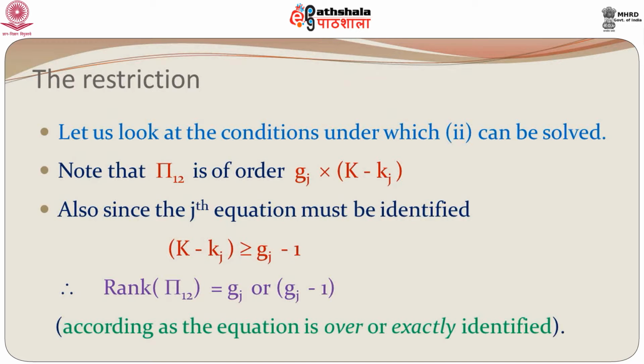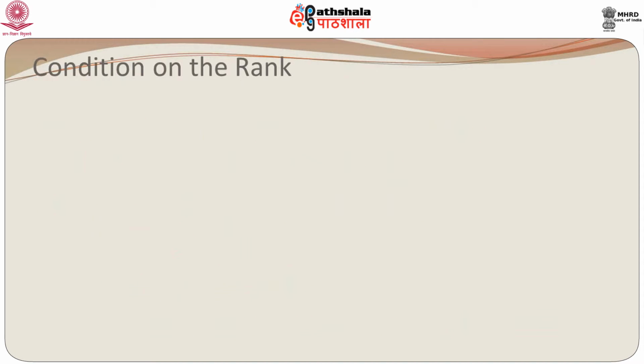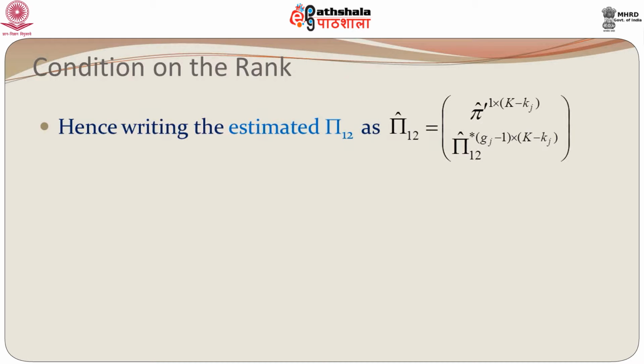So, we have a rank condition. Now, let us look at this condition on the rank. Let us write pi 1 2 hat as a vector pi hat, a k minus Kj dimensional vector, which is basically the first row of pi 1 2 hat, and the remaining Gj minus 1 rows of pi 1 2 hat, we will now call pi 1 2 hat star.